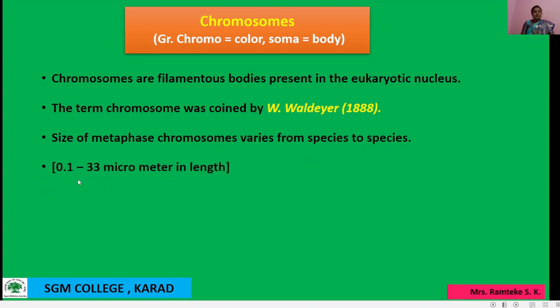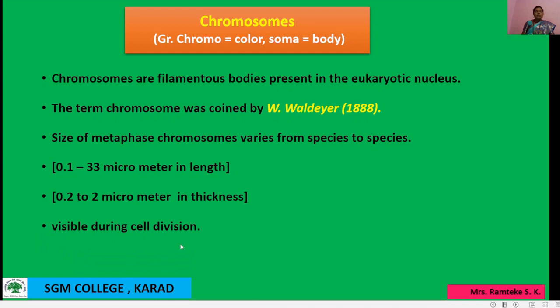The size of this chromosome is 0.1 to 33 micrometer in length, and 0.2 to 2 micrometer in thickness. Then, visible during cell division. So these chromosomes are visible during cell division. When the cell division process starts, at that time chromosomes are visible. Also, chromosomes are capable of self replication.